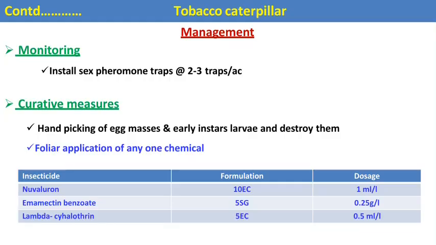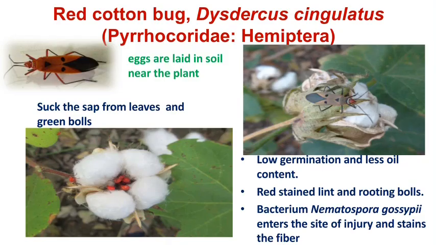For the monitoring of this pest, we can use a pheromone trap with Spodolure. And in case of curative measures, collection and destruction of affected plant parts along with larvae. Then these are the recommended insecticides for the control of the tobacco leaf-eating caterpillar: Novaluron, emamectin benzoate, and lambda cyhalothrin. And the next one is the red cotton bug.